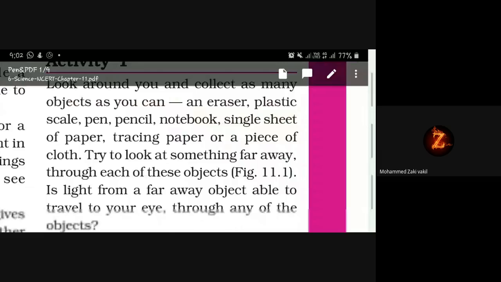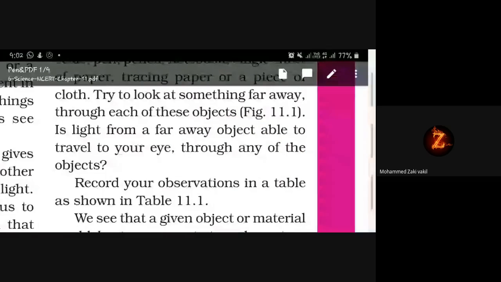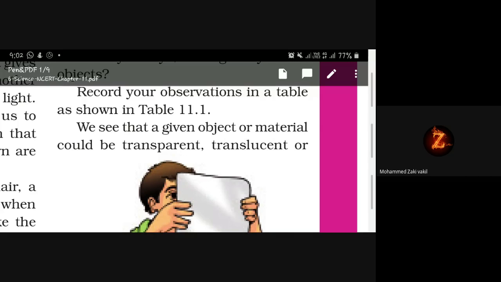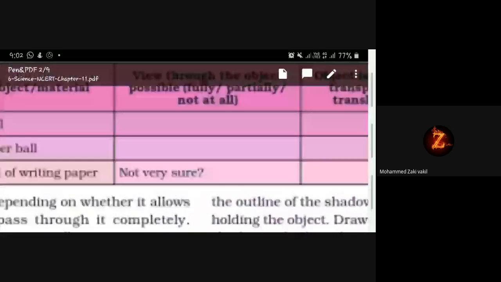Figure 11.1. Record your observation in the table as shown in table 11.1. We see that a given object or material could be transparent, translucent, or opaque.